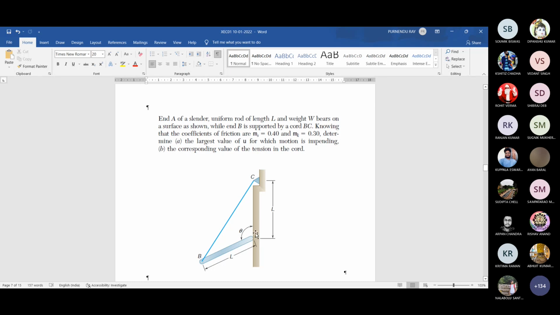Then here is a combined reaction Ra, and here is a tension along the direction BC. So what is the primary condition of equilibrium? These three forces must be concurrent. So draw a vertical line passing through half L, draw this angle determined corresponding to this isosceles triangle. You get a point of intersection. Through that point of intersection, you draw a line passing through A.